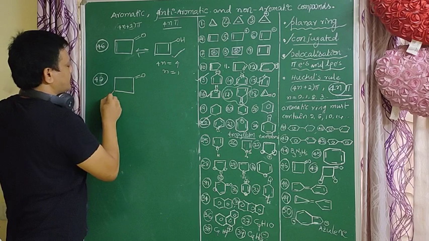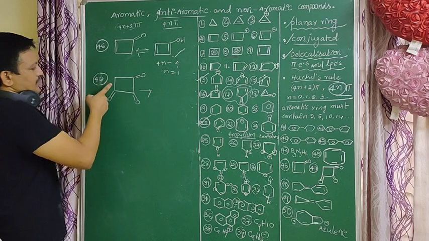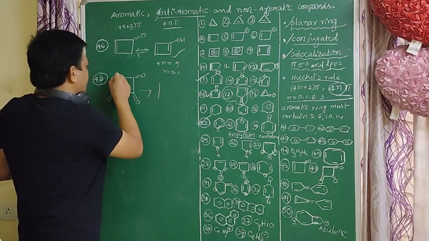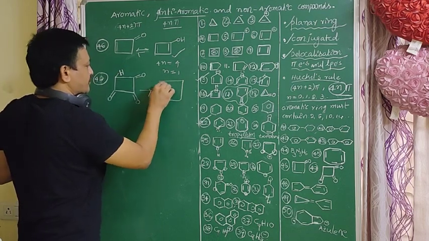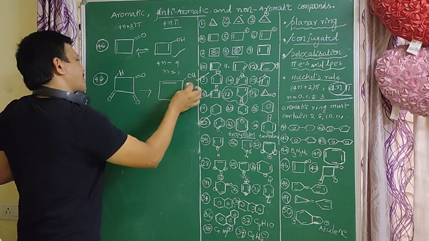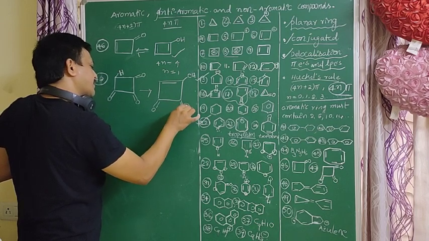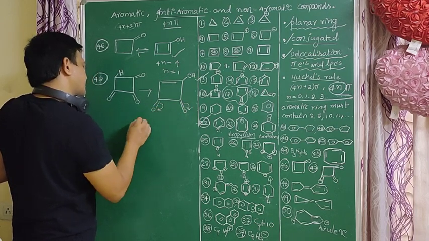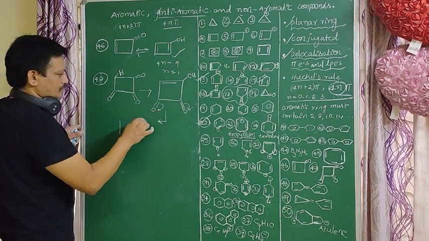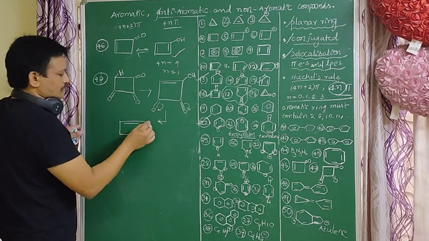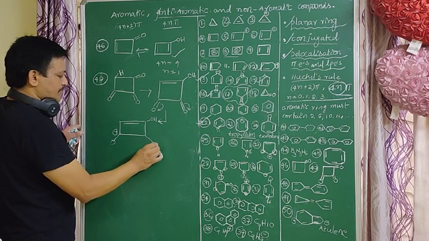Double bond O, double bond O. So this hydrogen goes to this oxygen, that is involved in tautomerism, giving OH. A double bond O is there. These pi electrons go to oxygen, and that molecule converts to OH, with a plus here and a plus here.